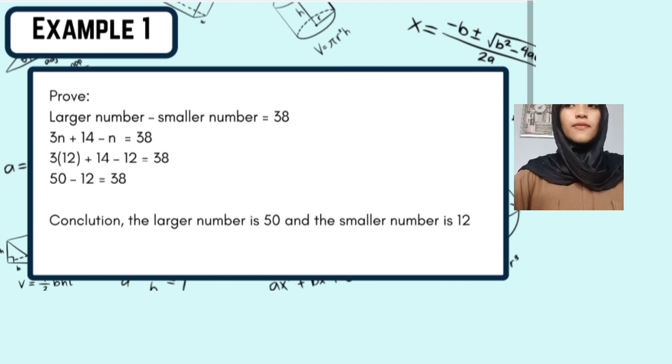3 times 12 plus 14 minus 12 equals 38. 50 minus 12 equals 38. The conclusion: the larger number is 50 and the smaller number is 12.